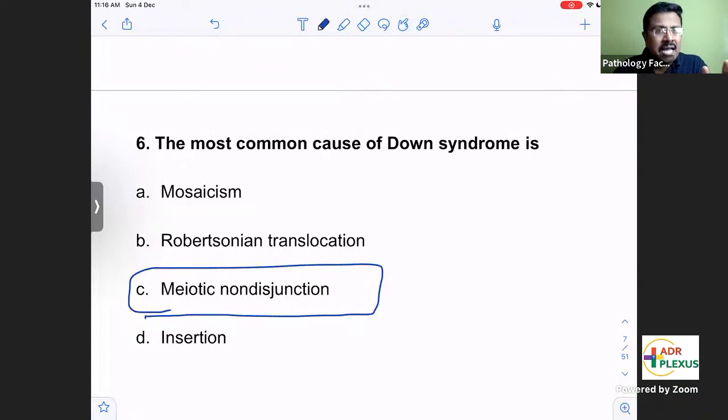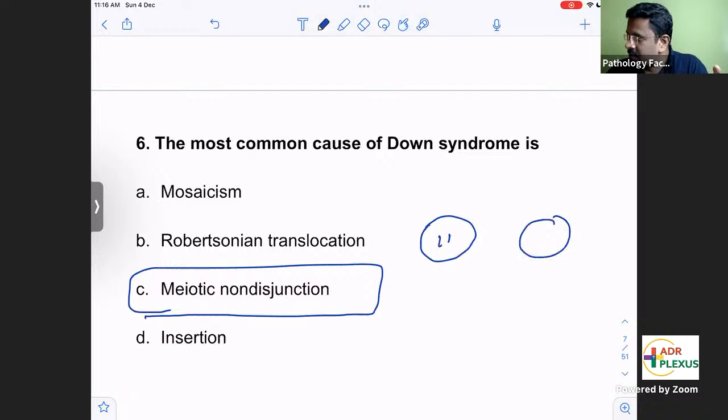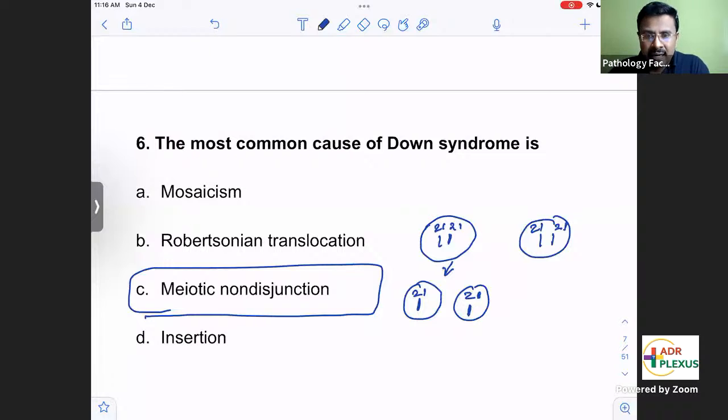During meiosis, normally each gamete has one 21st chromosome, so there will be 2 in number in males as well as in females. But as the female ages, one gamete gets 2 copies of chromosome 21, and the other gamete has no 21st chromosome at all.